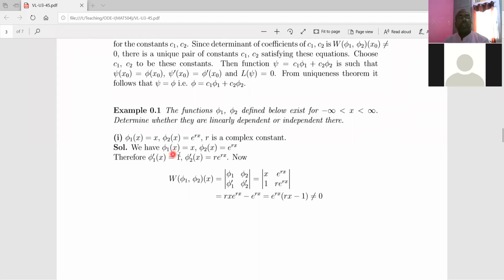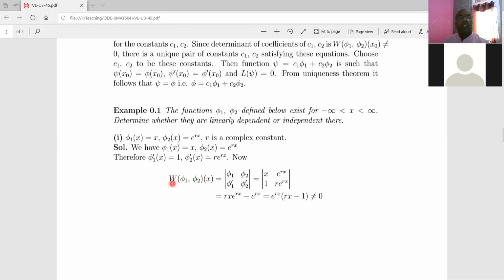Now let us write the Wronskian for two solutions phi1 and phi2. What is the definition of the Wronskian of two solutions? It is nothing but a determinant of order 2 by 2 whose first row is the functions phi1 and phi2, and the second row is their derivatives, that is derivative of phi1 and derivative of phi2. So this is the definition of the Wronskian for two solutions phi1 and phi2, right?